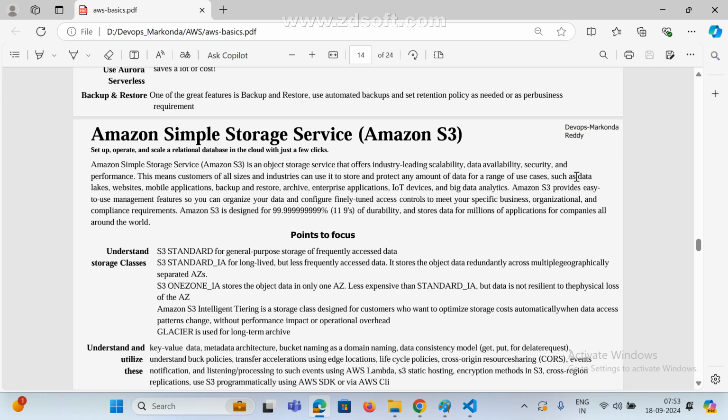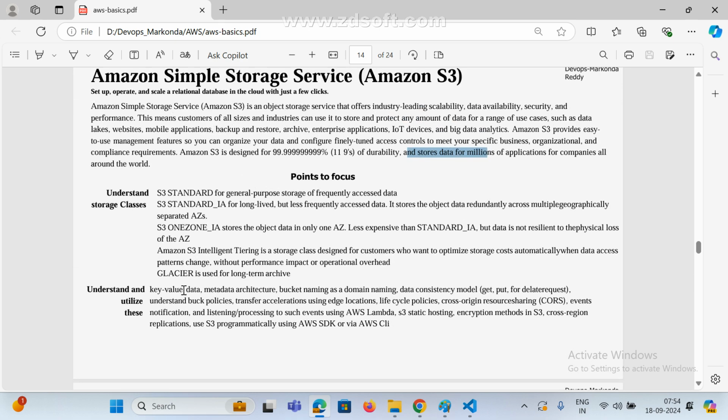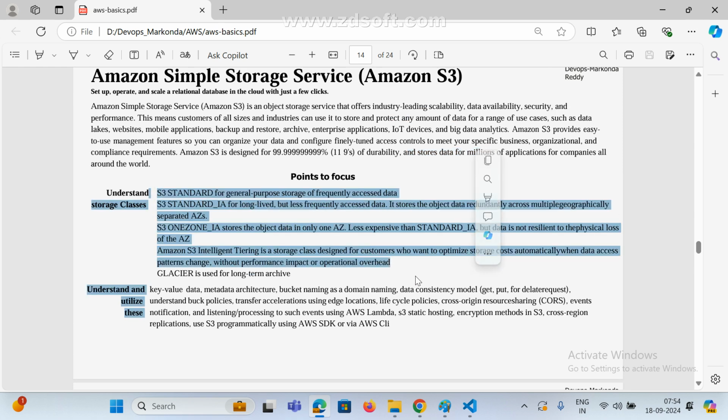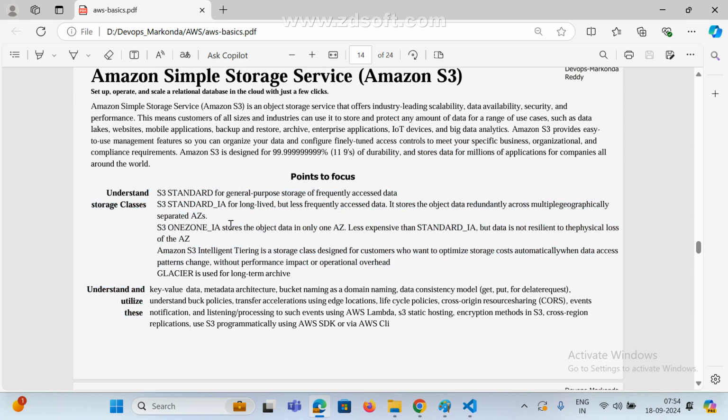We can store data like websites and mobile applications, take backups, restore, and archive, any type of data. The main thing here is security, and Amazon S3 is designed for high durability and availability. There are different types of S3 available, with different use cases and different ways it works.